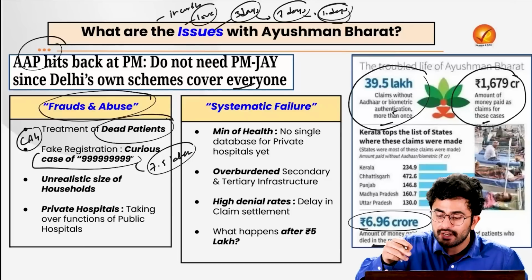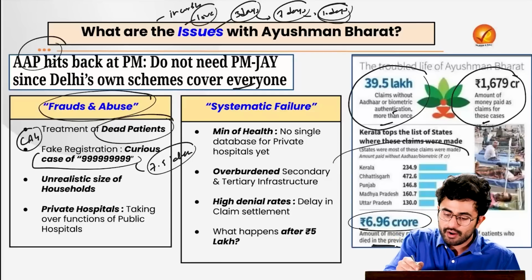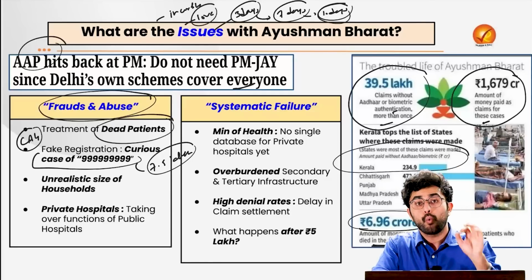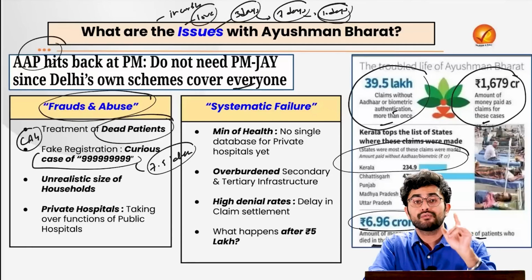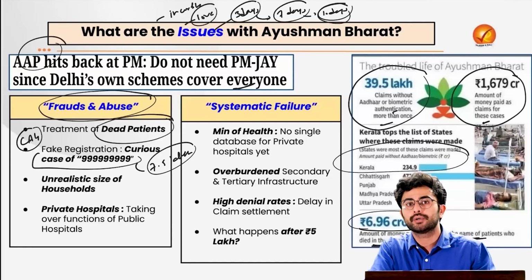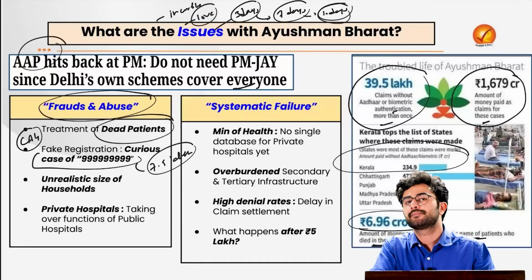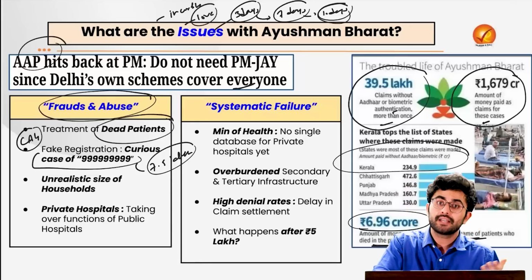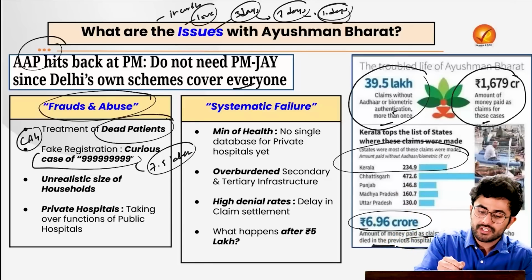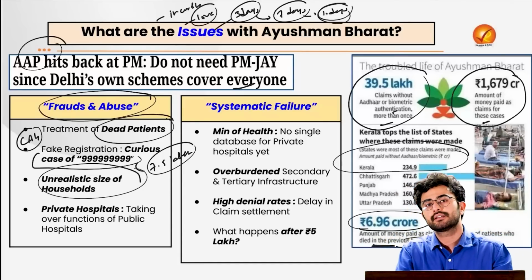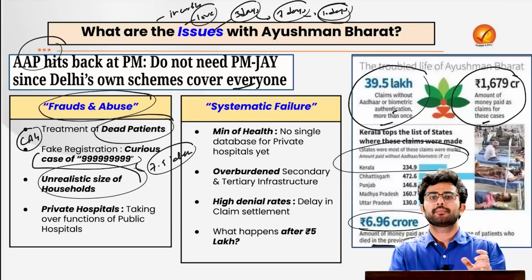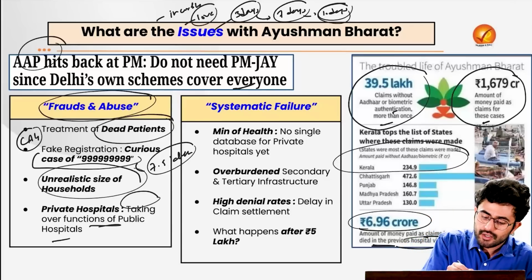1,679 crore is the amount of money paid as claims for these cases, in which Kerala has topped the list. 1,679 crore from the taxes of the common people, given to these fraudsters. Then, many times, the size of the household being claimed is unrealistic. And in various cases, these private hospitals are taking over the functions of the